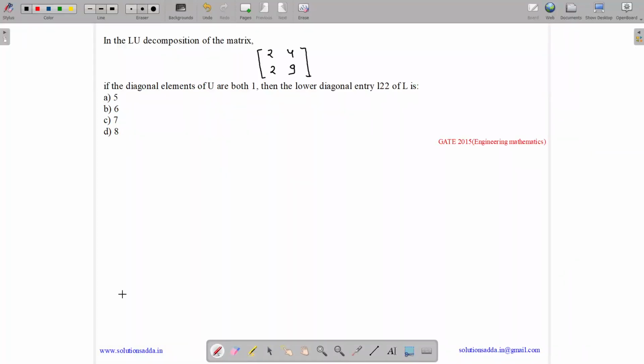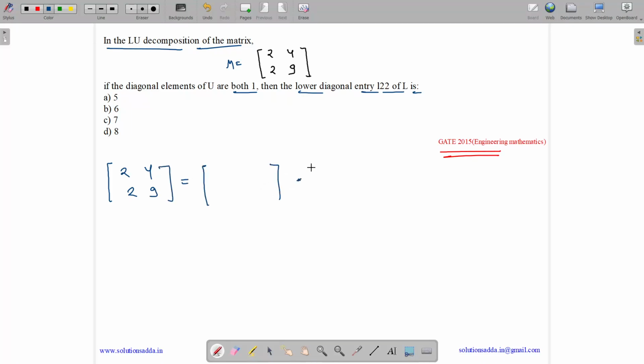This question belongs to engineering mathematics subject and was asked in GATE CSE 2015. So the question states, in the LU decomposition of the matrix M, if the diagonal elements of U are both 1, then the lower diagonal entry L22 of L is. Okay. So what is LU decomposition of the matrix? So here we have our matrix 2, 4, 2, 9. We decompose it into a product of a lower triangular matrix and an upper triangular matrix.